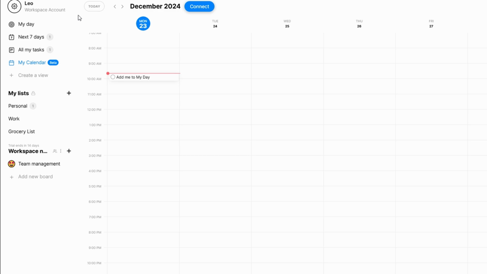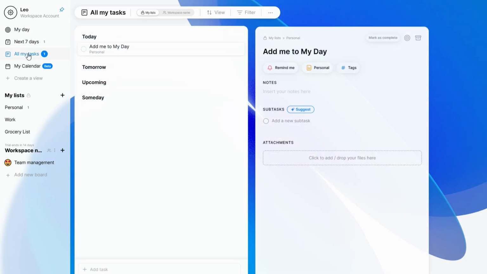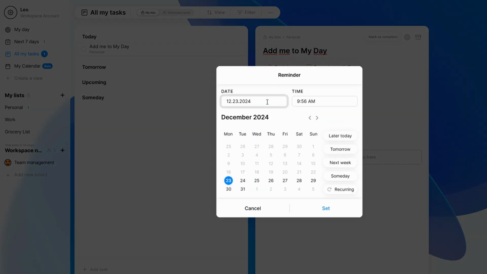First, click the Add Task button when you open Any.Do. This is your starting point for creating a task. Next, type in exactly what you need to get done. For example, you might write, review project proposal by Friday. Pick up dog food on the way home. Prepare slides for Monday's meeting. Being specific with task names makes them clear and actionable.